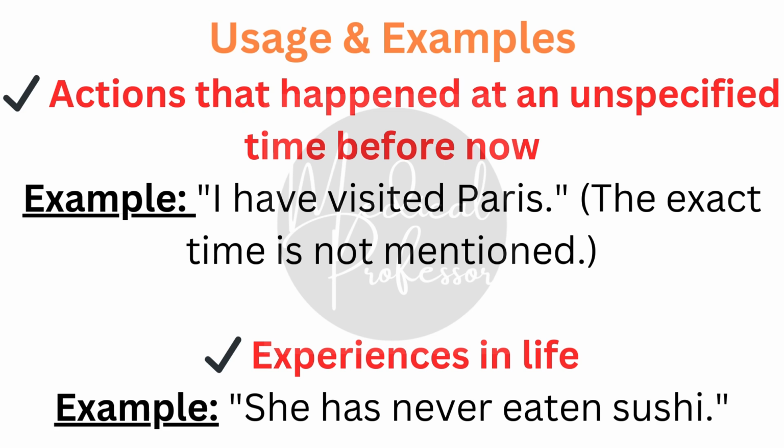Usage and examples of present perfect tense. Number 1, actions that happened at an unspecified time before now. For example, I have visited Paris. The exact time is not mentioned. Number 2, for experiences in life. For example, he has never eaten sushi.